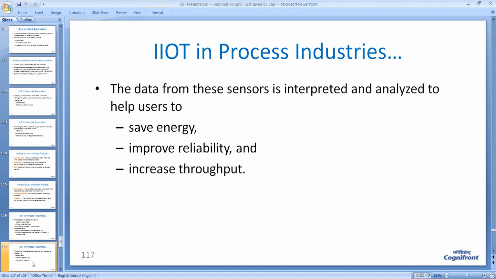Then IIoT in process industries use data from these sensors, and they interpret and analyze, which results in saving of energy, improving reliability, and increasing the throughput.